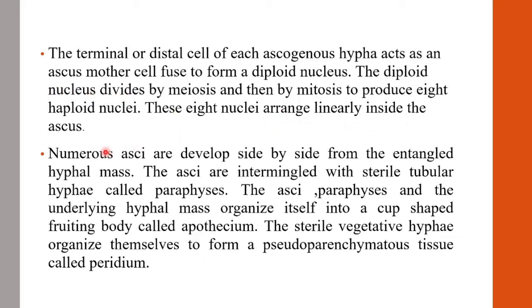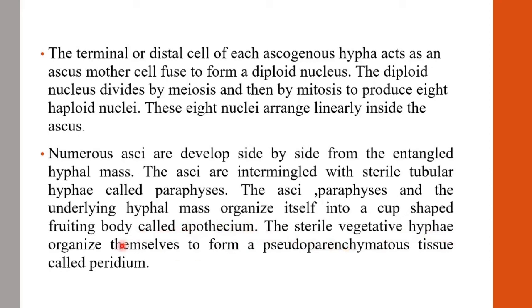The asci are intermingled with sterile hyphae called paraphyses. The asci, paraphyses, and the underlying hyphal mass organize into a cup-shaped fruiting body called the apothecium. The sterile vegetative hyphae organize themselves to form a pseudoparenchymatous tissue called peridium.